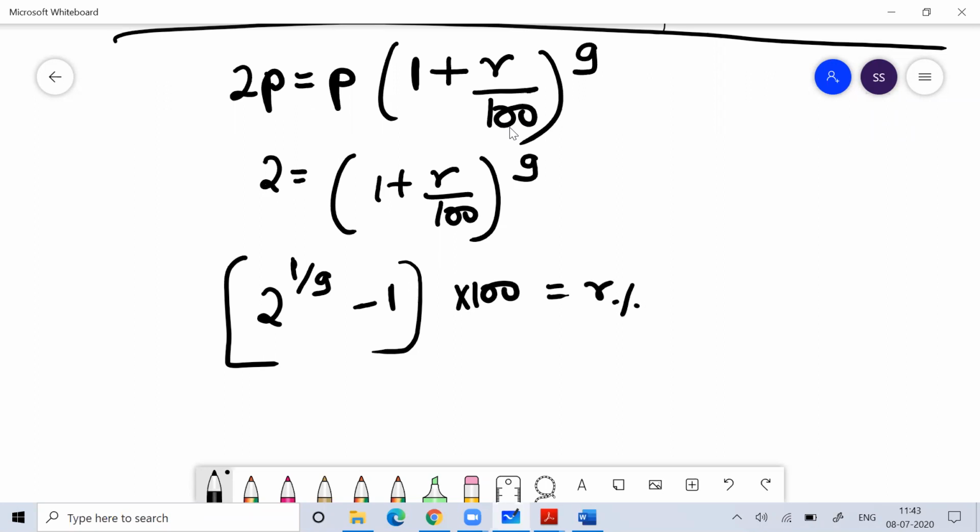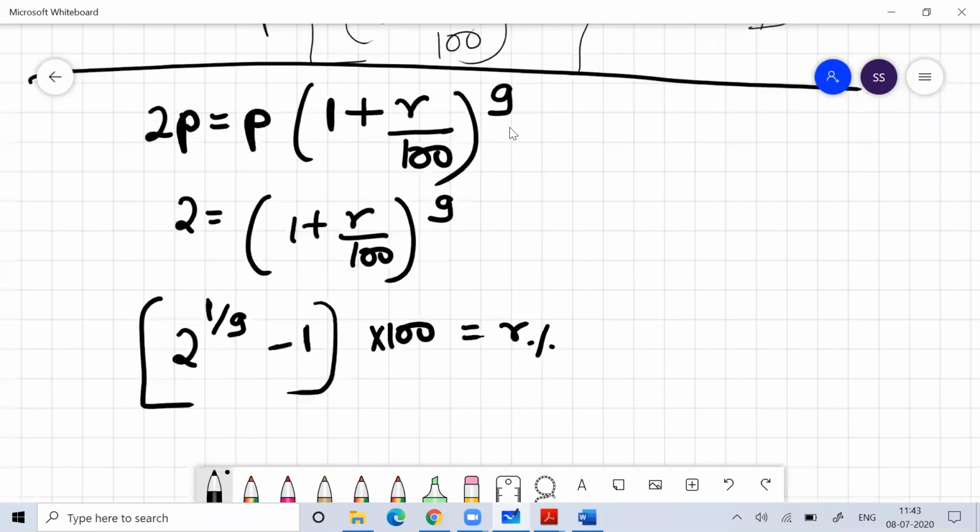When we were at BCom level, we used to have a calculator. With a calculator we can find this answer. Even when you go to MBA, in your second semester you will study a subject called financial management or corporate finance. Again the same thing will come. There also you can calculate using a calculator, or if I give you a log table, then also you can find this value. But in an exam where there is no calculator, how can we calculate this without a calculator?